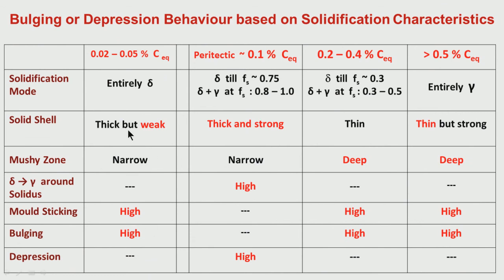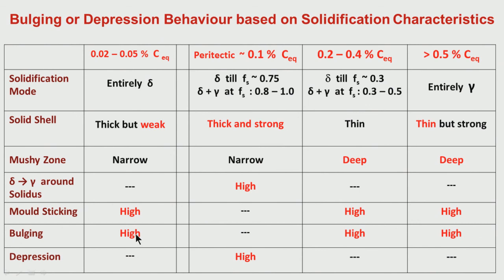But here there is not much microsegregation, but it is delta even after solidification for a certain temperature, and delta has a relatively lower strength at high temperature compared to austenite. So the shell is thick, but it is weak because it is delta. Because it has low strength it cannot resist ferrostatic force or strain, so the consequence is a sticking or bulging tendency.